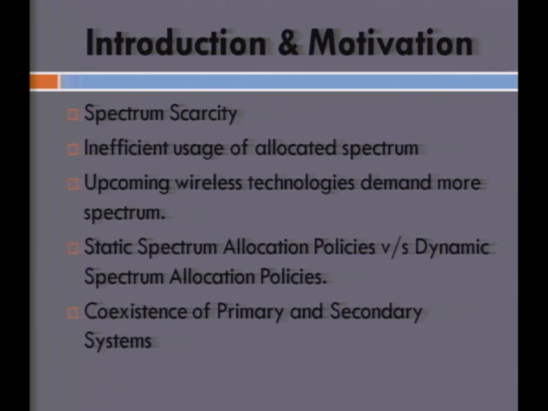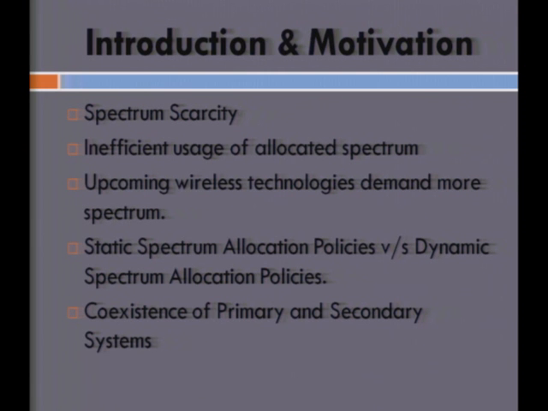So I'm going to brush through the introduction fairly quickly because this work has been going on for a while now. So we know that with scarcity of spectrum today, and with new wireless technologies being brought up every day, there's a severe demand for spectrum, and because of inefficient usage of the allocated spectrum, this calls for better spectrum allocation policies.